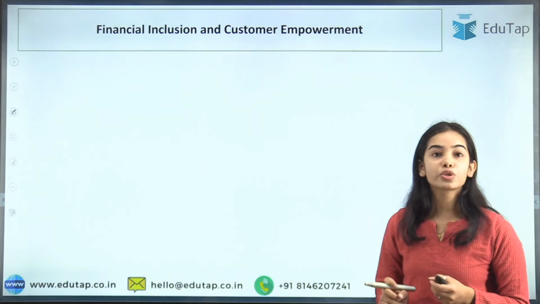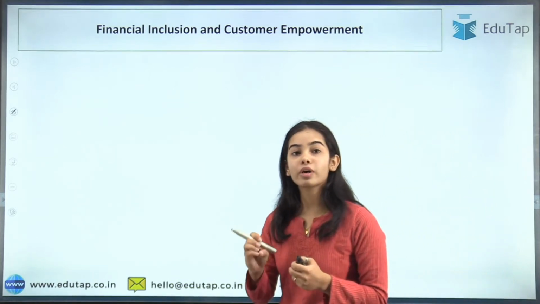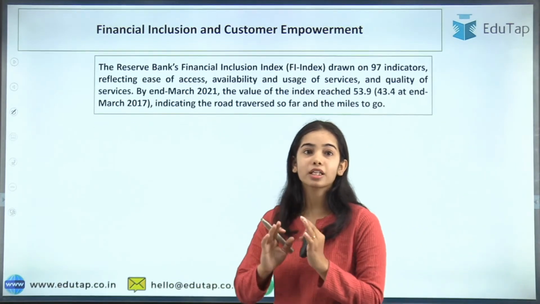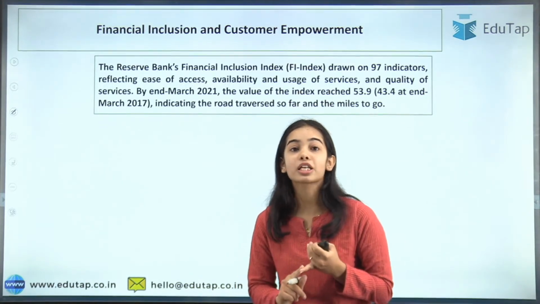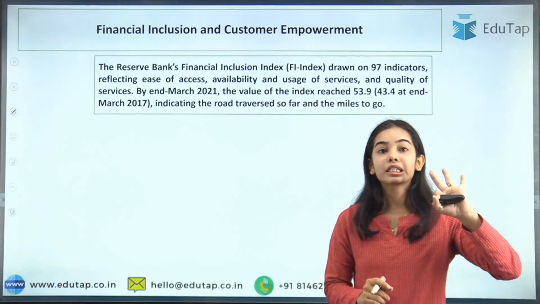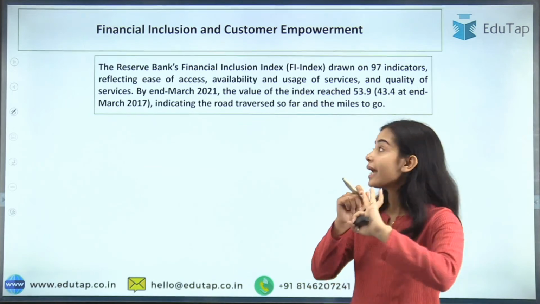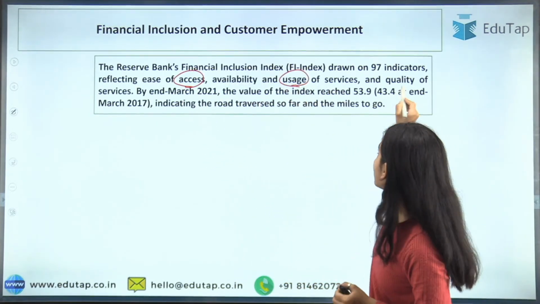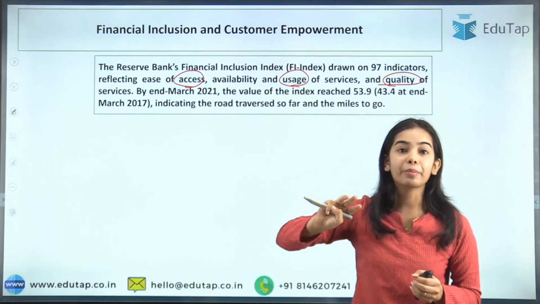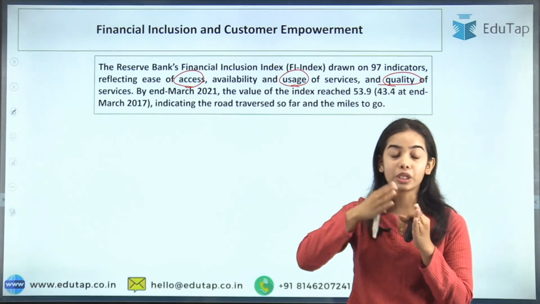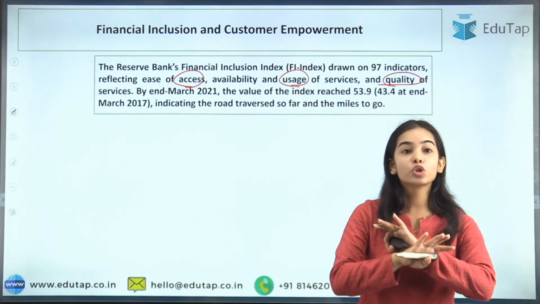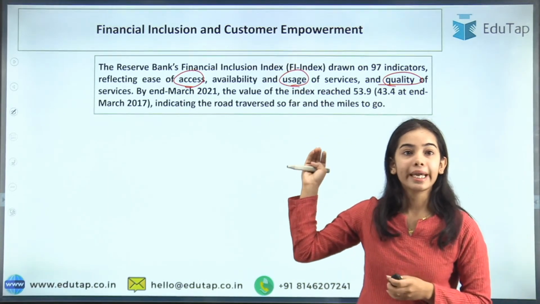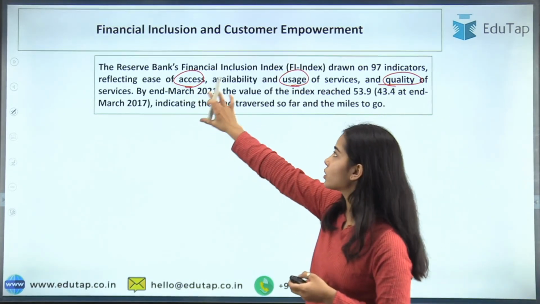Next is financial inclusion and customer empowerment. RBI has done a lot regarding financial inclusion. It has brought the financial inclusion index, in which there are three broad parameters: access, usage and quality. These are the three broad parameters on which the financial inclusion index is based. There is no base year here for the financial inclusion index, okay, and the percentages are also given, that you can see.